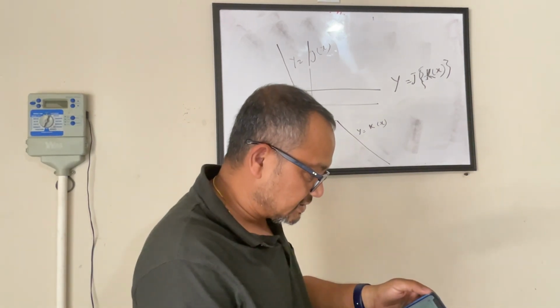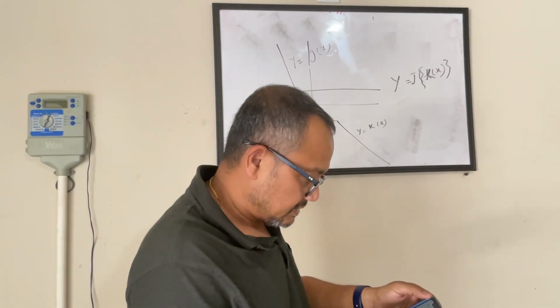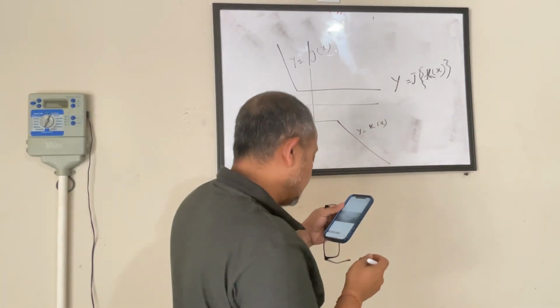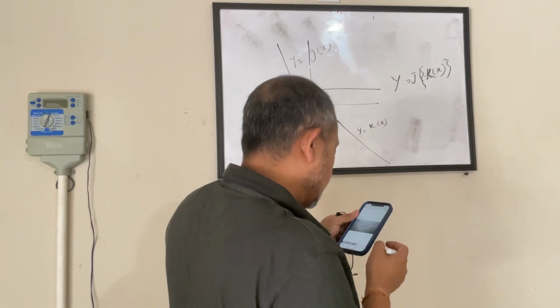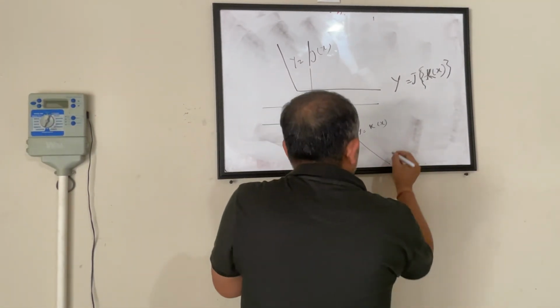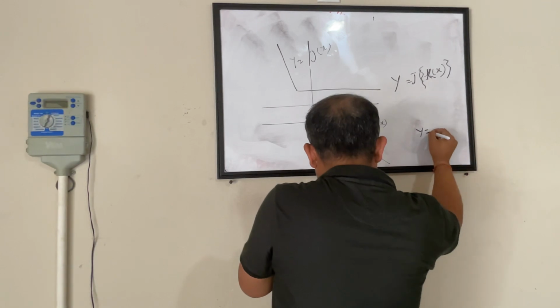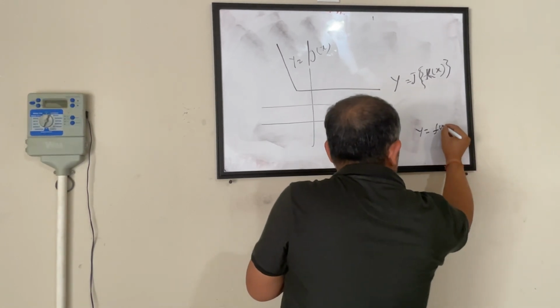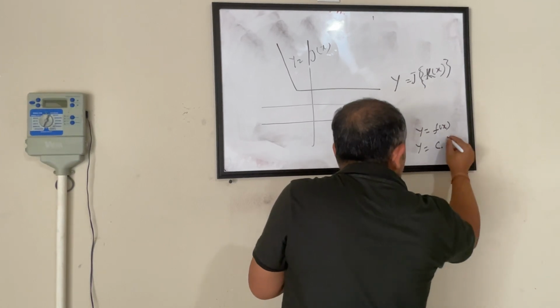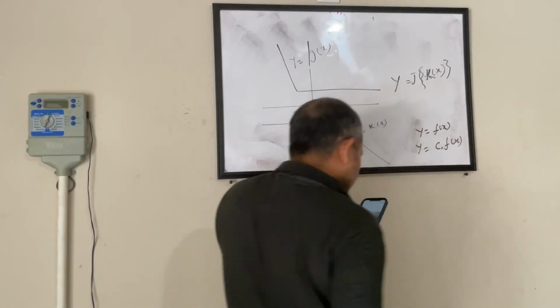I forgot to touch on that one. So y equals function x. If I have to find out another y of c times function x,